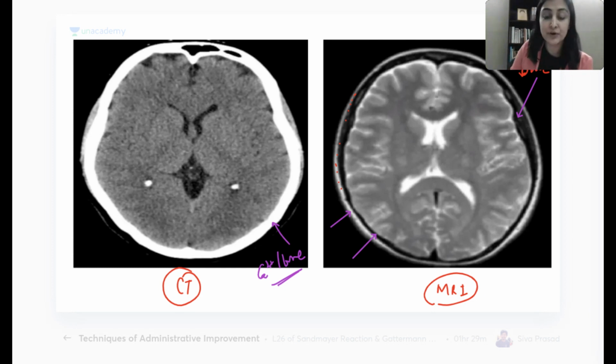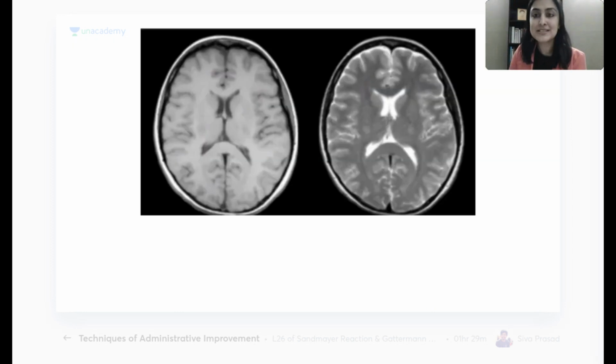So now going forward, we have established whether it is CT or MR. Now MRI is not easy. MRI has various sequences that we need to know. So shall we complicate this further? Shall we go inside MRI and understand its sequences and then look at a few pathologies, right? Okay, so on MRI, two basic sequences that we have are the T1 weighted sequence and the T2 weighted sequence. Okay, so now how to go about that?